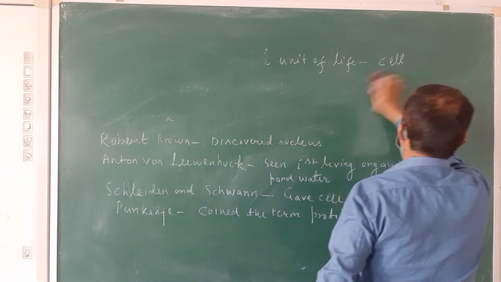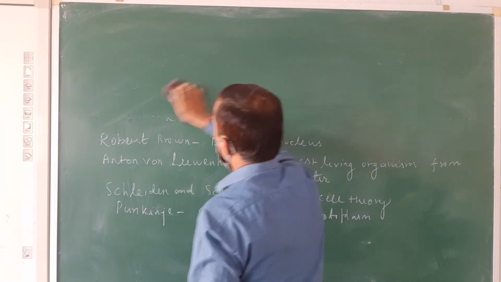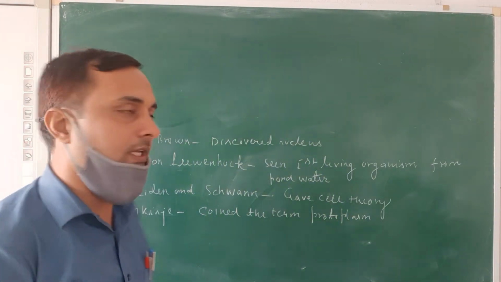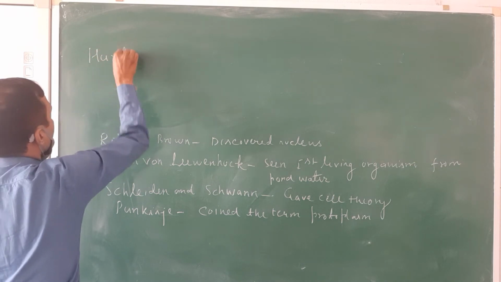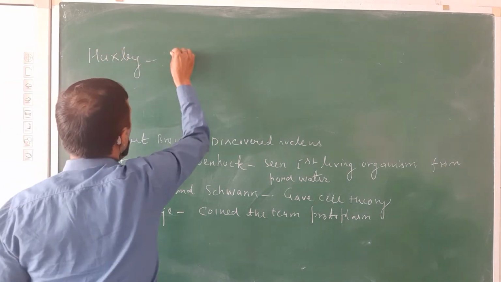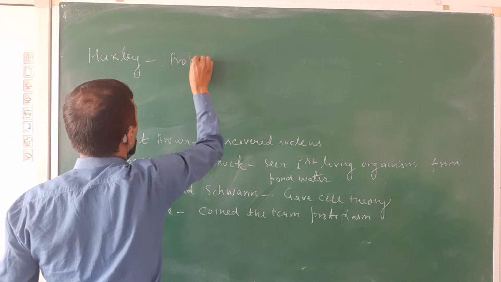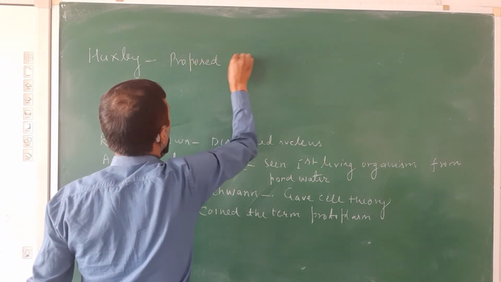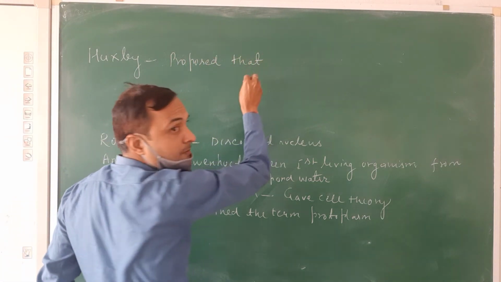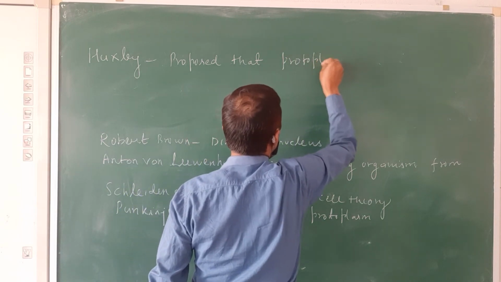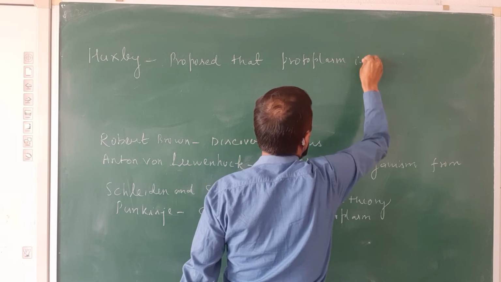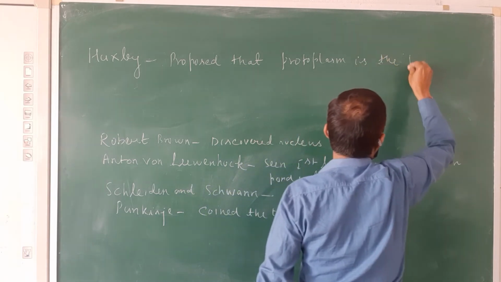Huxley proposed that protoplasm is the physical basis of life.